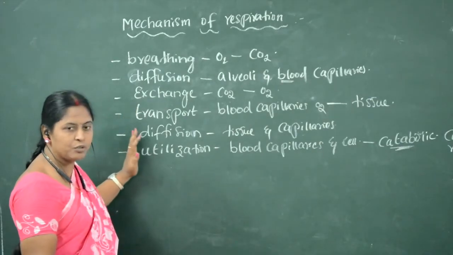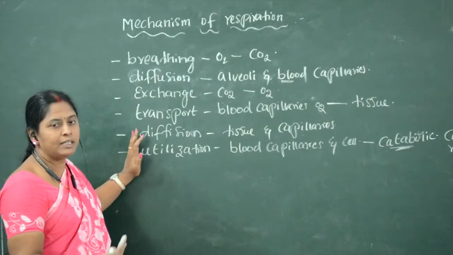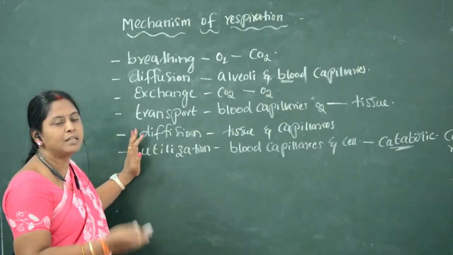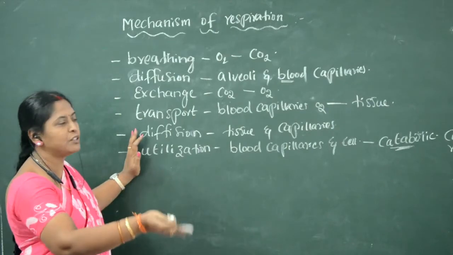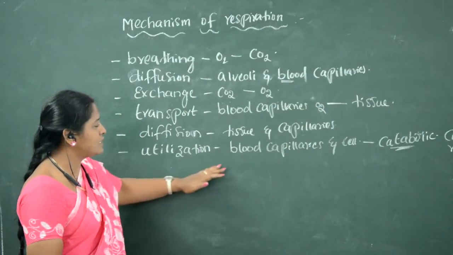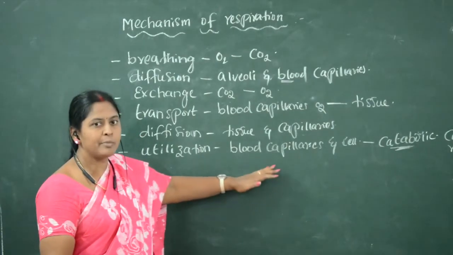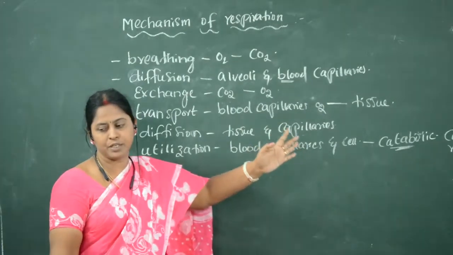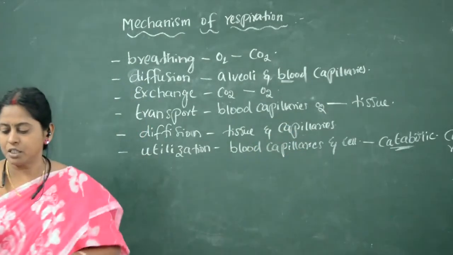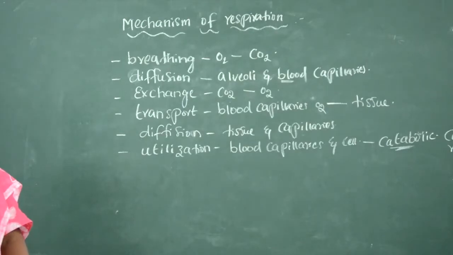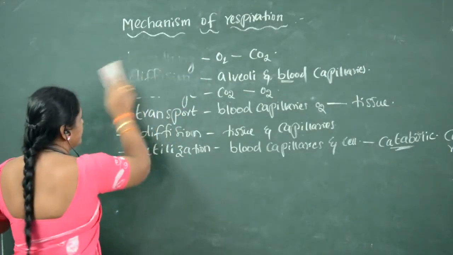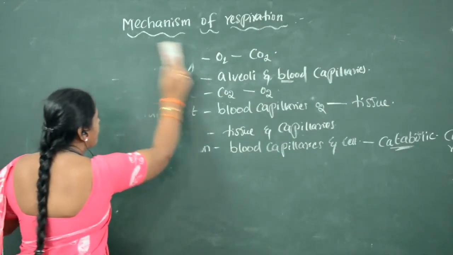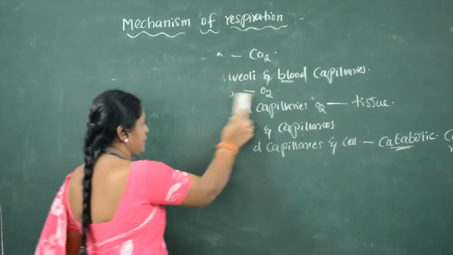After entering the blood, the oxygen is transported, and after transporting it diffuses into the cells. After entering the cells, the oxygen is utilized by the cell by cellular respiration. These are the steps involved in respiration. Now we will see about the mechanism of respiration.